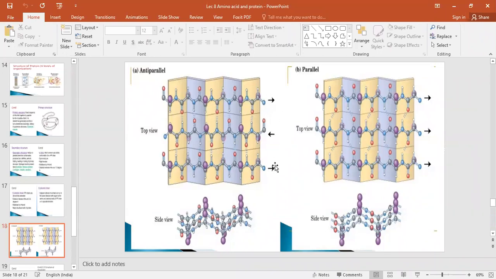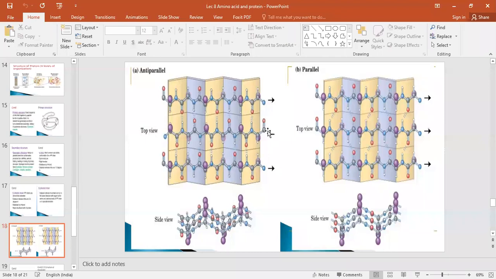So see here, the arrows are going to show you anti-parallel. Anti-parallel means, see here, the blue color ball is here. Here the blue color ball means the NH group of one amino acid. Red one means CO, blue one means NH. So here, what is the starting end? C double bond O. This is the starting end. What is the end of this chain? NH. Now see here.